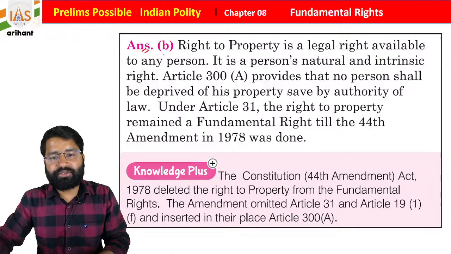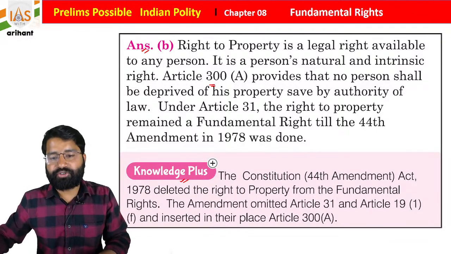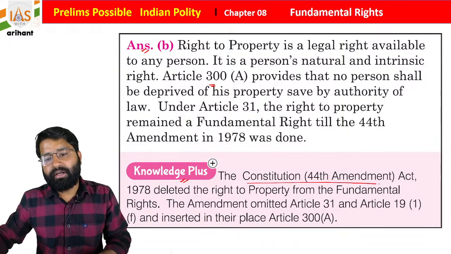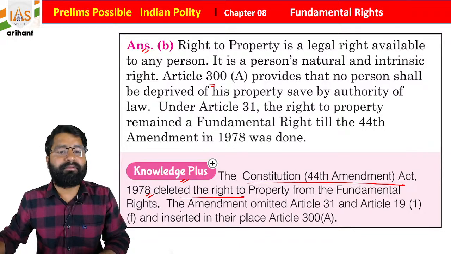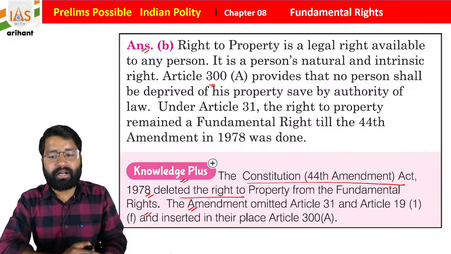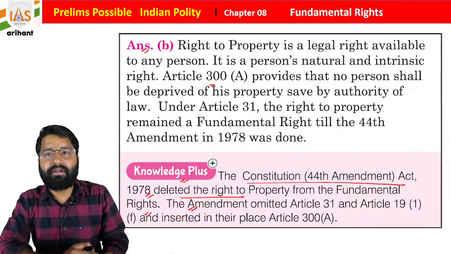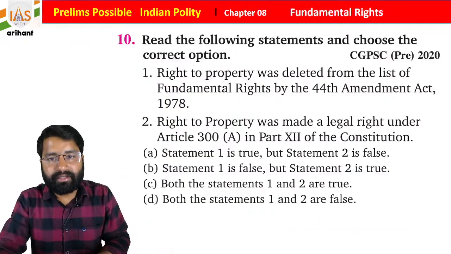So here you see, students, as I already discussed, when it was shifted, and now the knowledge plus portion is here. The Constitution 44th Amendment Act 1978 deleted the right to property from the fundamental rights and omitted Article 31 and Article 19 Clause 1 subclause F, and it is shifted to Article 300A.